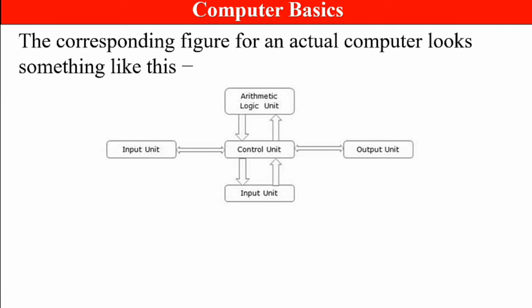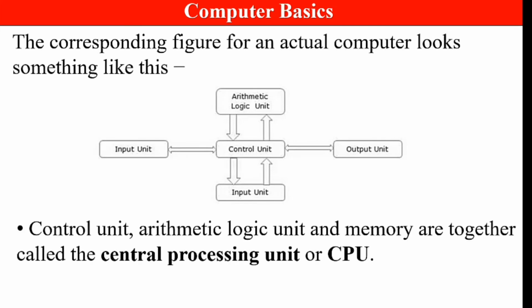If it requires arithmetic and logic operations, it will be sent to the arithmetic logic unit where they are performed, and it will be sent again to the control unit, which again controls all the processes. After it is sure that the output is obtained, it will send it to the output unit. This is the simple working. As I have explained it very clearly, you can easily remember this.